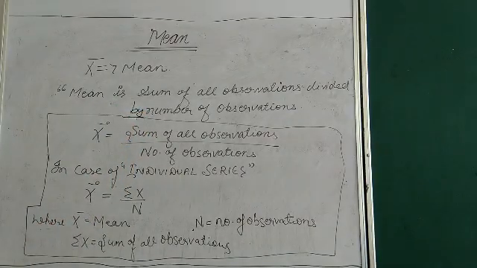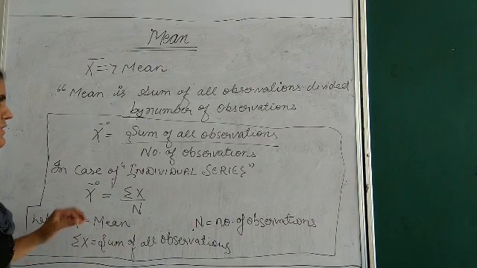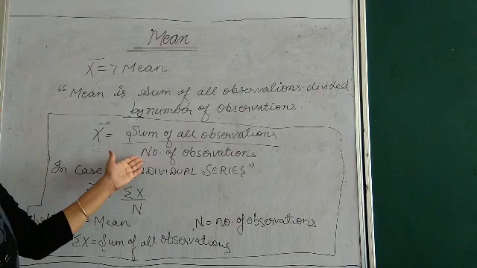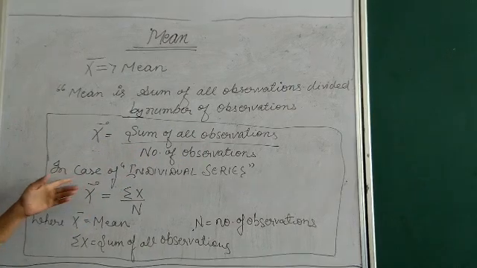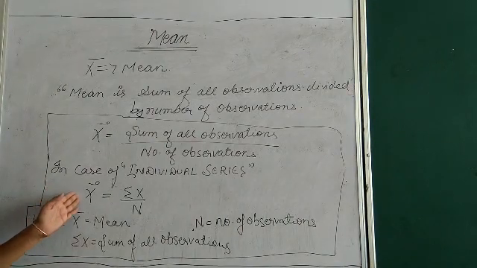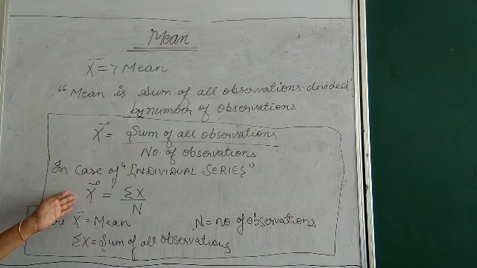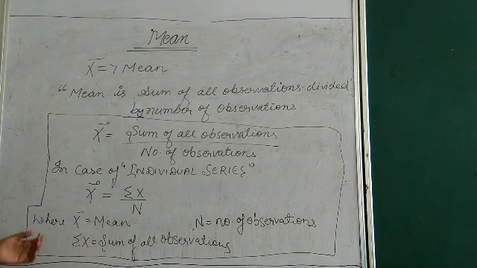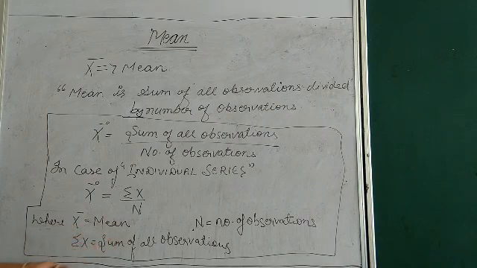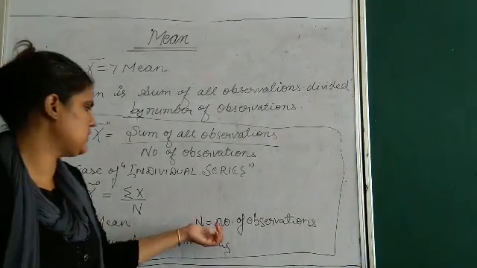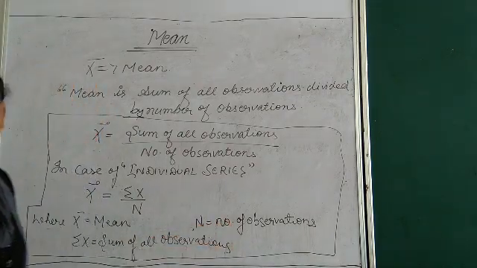In case of individual series, your mean formula is x bar is equal to sigma x upon n, where x bar is mean, sigma x is the sum of all observations, and n is number of observations.